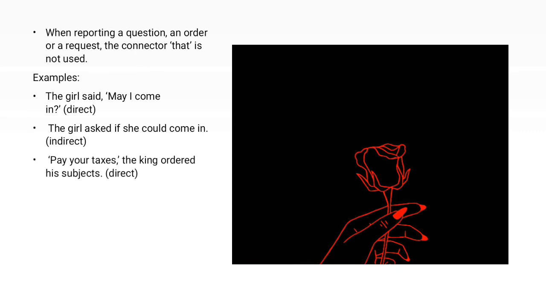So "that" is not used in a question, order or request in indirect speech. Second example, "Pay your tax," the king ordered his subjects. In indirect, the king ordered his subjects to pay their tax.